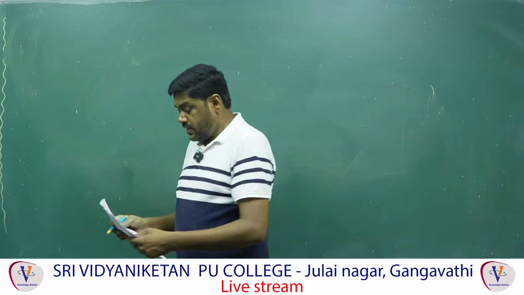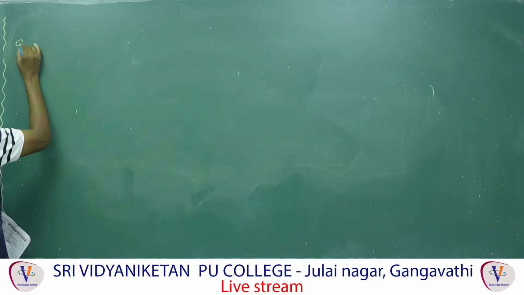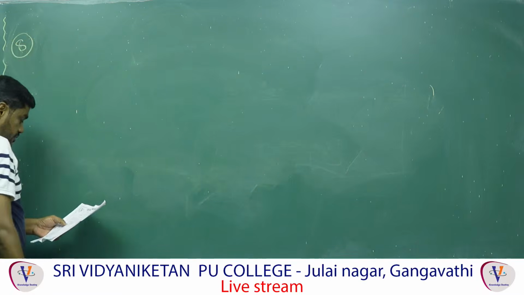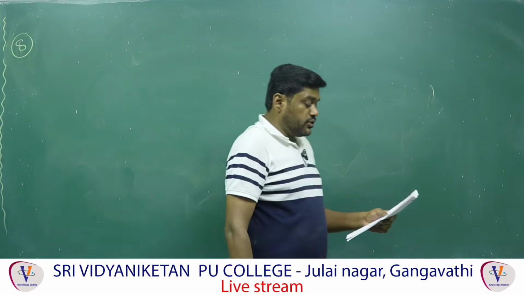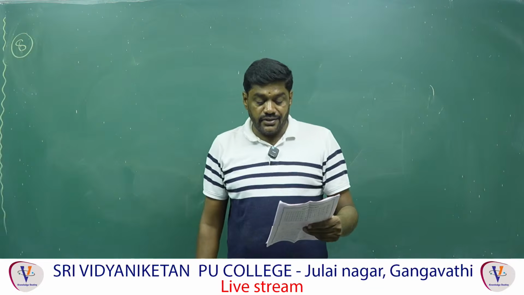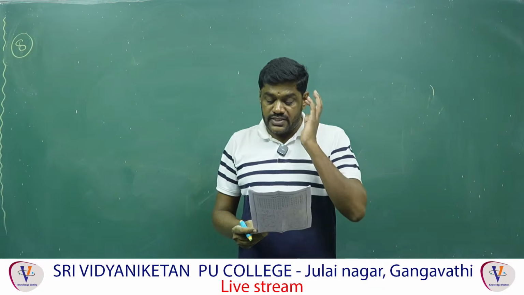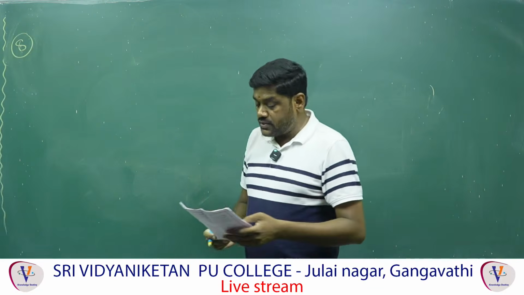Next, question number 8. If the period of revolution of an artificial satellite just above the earth surface is T and the density of the earth is rho, then rho T square is equal to what? So now let's go for that.